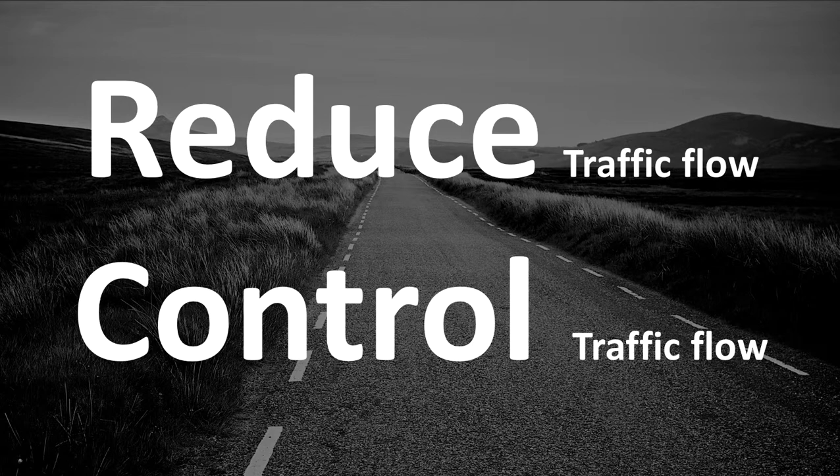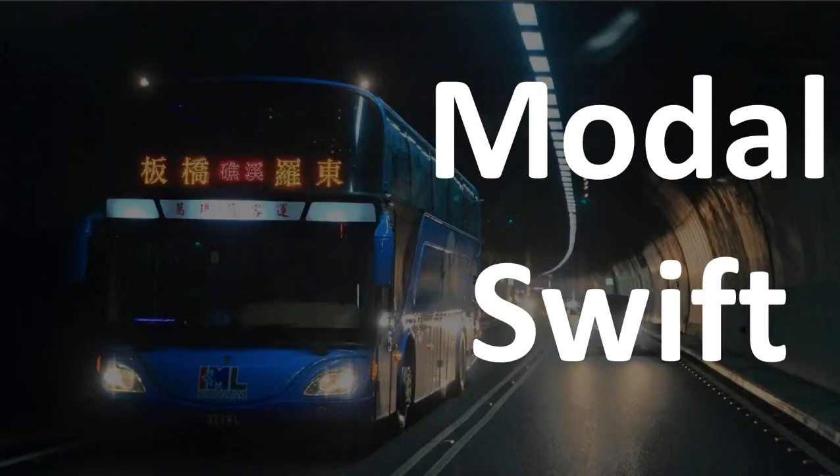We found two solutions. The first one is to reduce traffic flow, and the second one is to control the traffic flow. And what do we mean by reduce the traffic flow? We mean the mode should shift. This means that people will not only drive their own cars, but they should maybe take the public transport system like buses or trains, or take alternative roads.